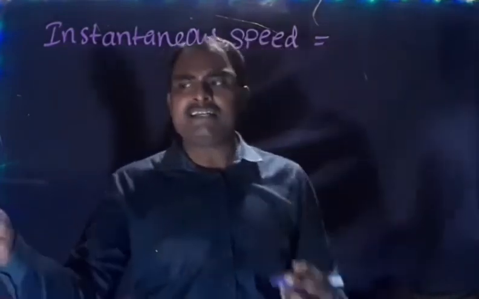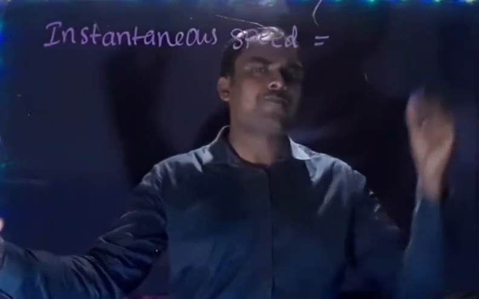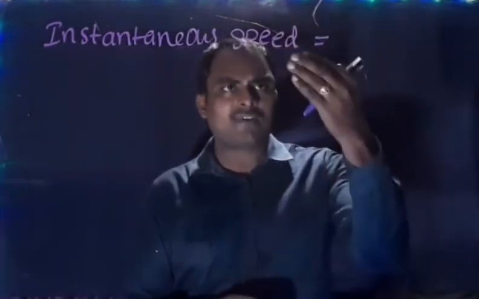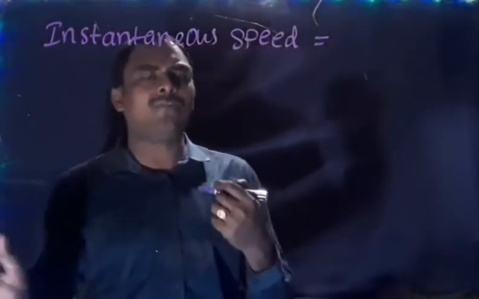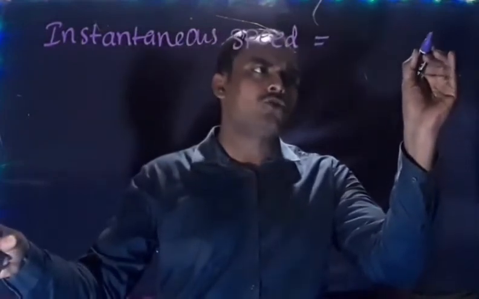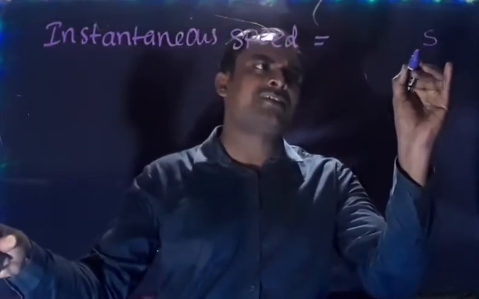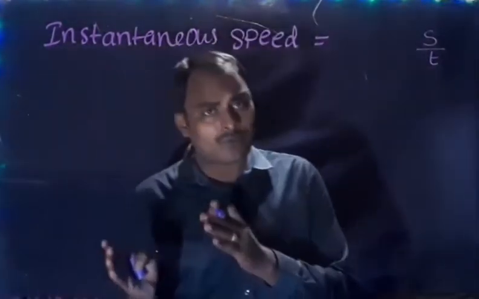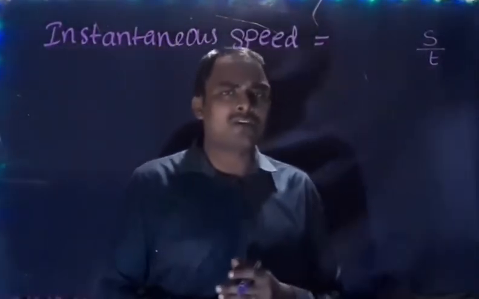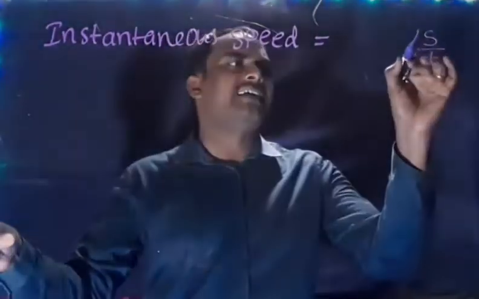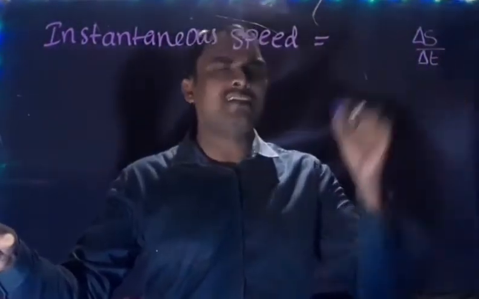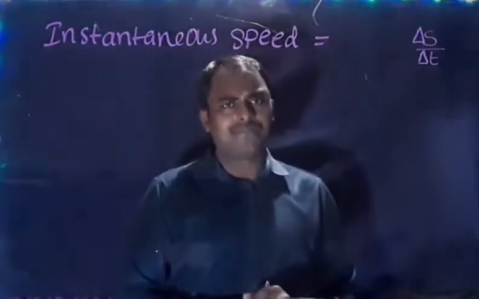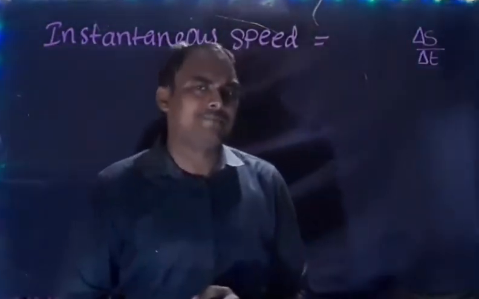So, when we are finding speed at a point, let us first write the speed formula. Speed formula: distance upon time. So distance is generally represented by s, s by t. But when we are going from one place to another, distance keeps on changing. Generally we write delta s upon delta t. Delta t is the time interval. Delta s is the distance traveled.